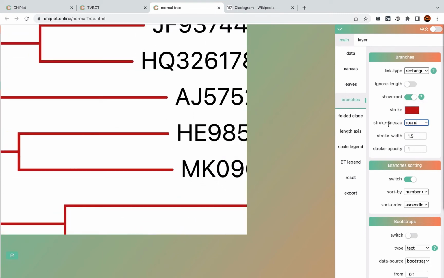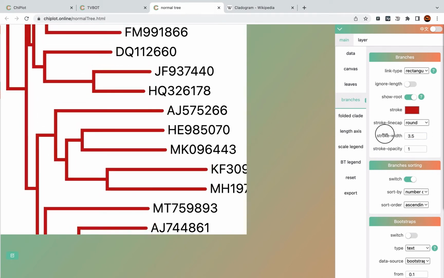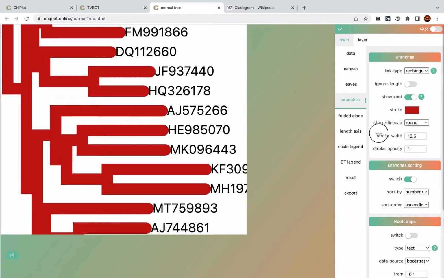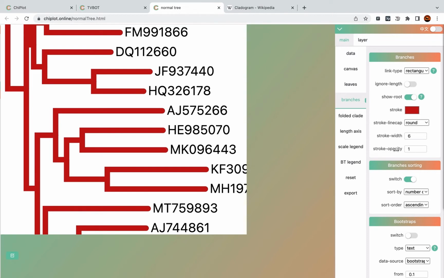The next one is stroke width. The default value is 1.5 pixel. You can move your mouse on this parameter name and drag your mouse to a value you think is suitable. Next one is stroke opacity.